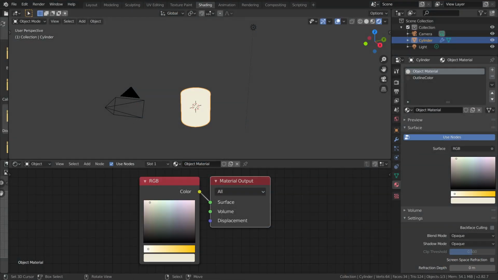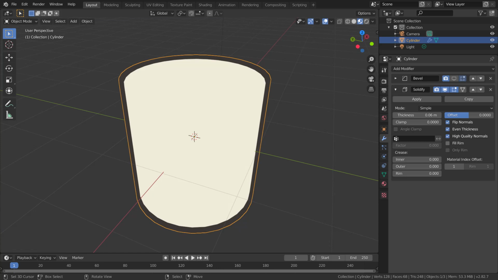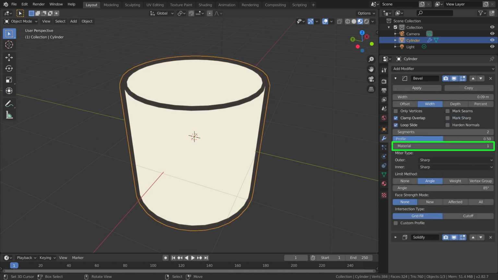Here are the steps. First, add 2 materials, one for the object shading and another one for the outline color. Second, add the solidify modifier, set the thickness, invert the normals, and select the outline material. Third, guess what? You can choose a different material for the bevel modifier. And just like that, we have creased inner lines.